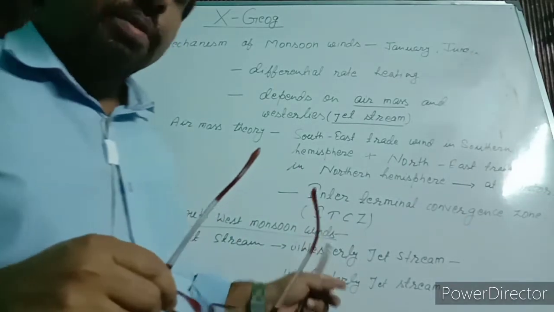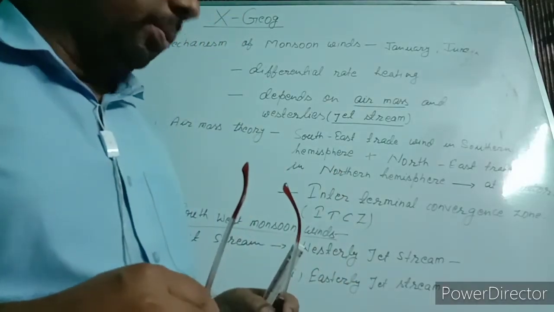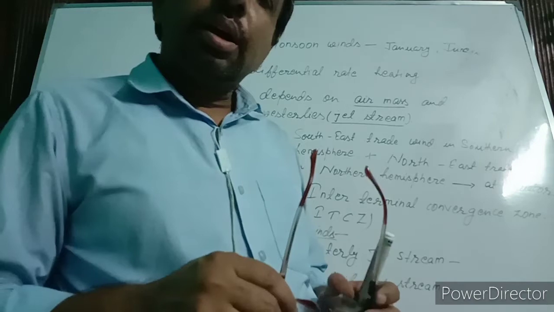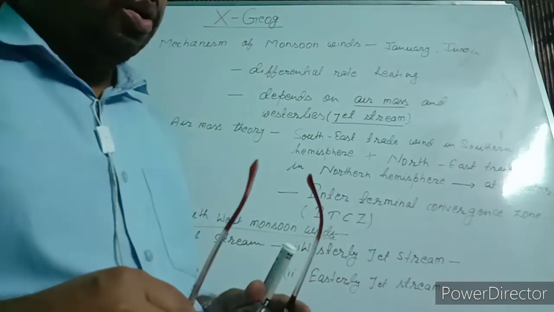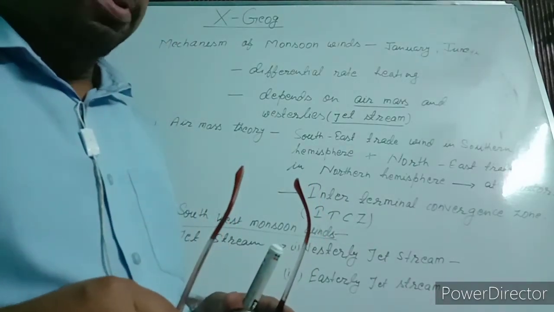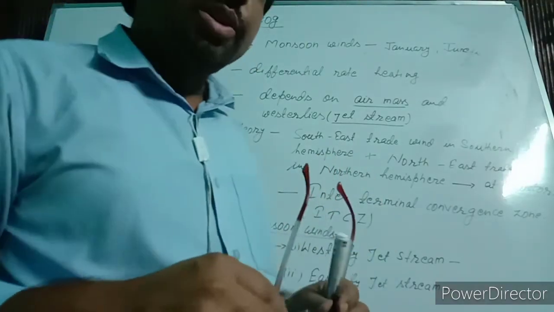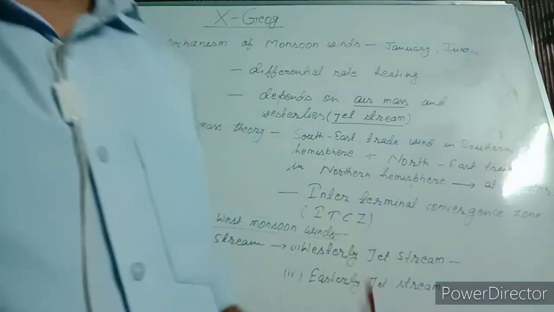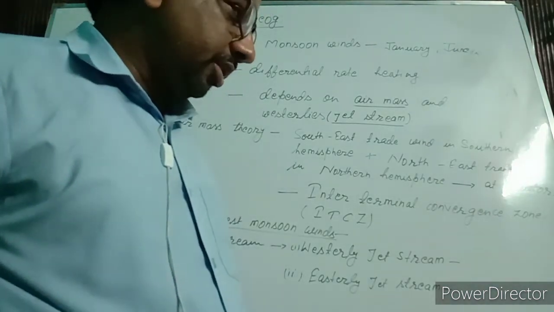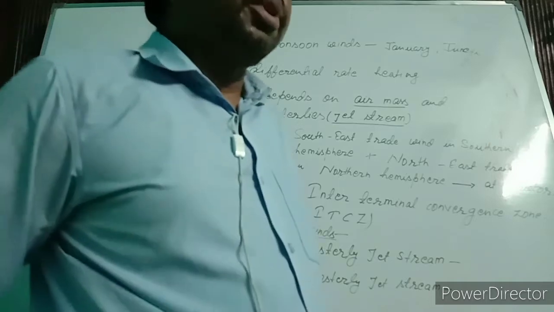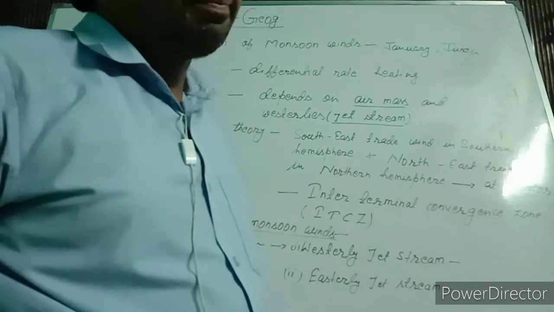It originates in the Mediterranean Sea. It travels from the Mediterranean Sea, and on the way it is accompanied with the chilled wind coming from the Caspian Sea. Both join together, and it enters India in the month of November. So this westerly jet stream is responsible for the winter season. It brings winter season in India. And easterly jet stream originates due to heating of the Tibetan plateau. Due to this easterly jet stream, cold wind blows over peninsular India.